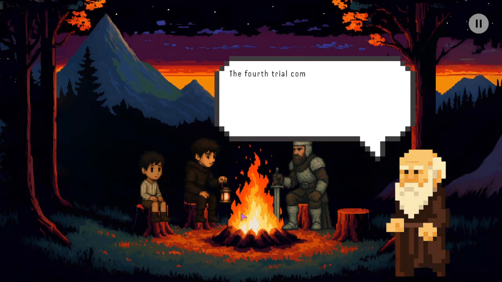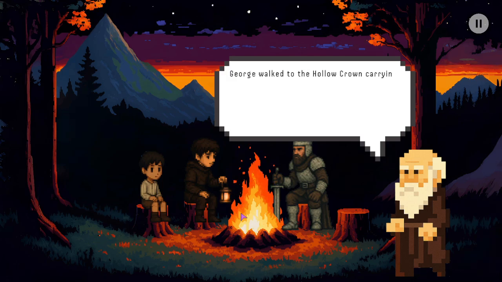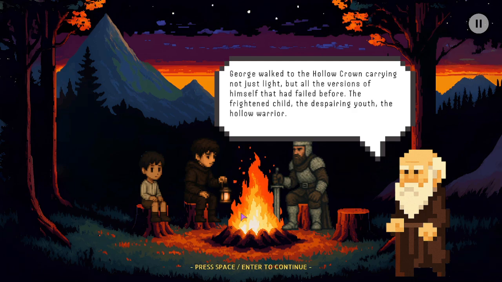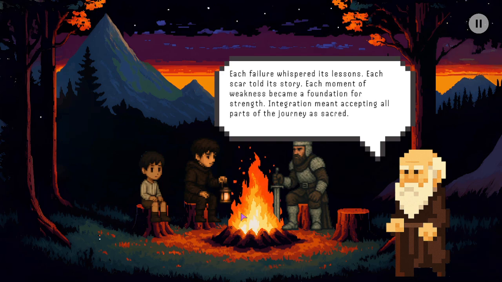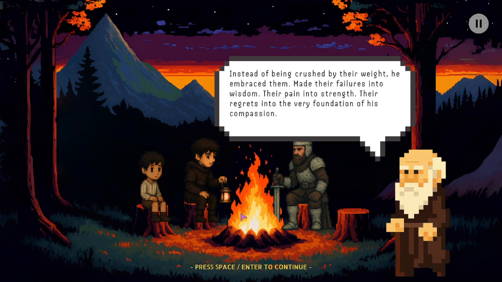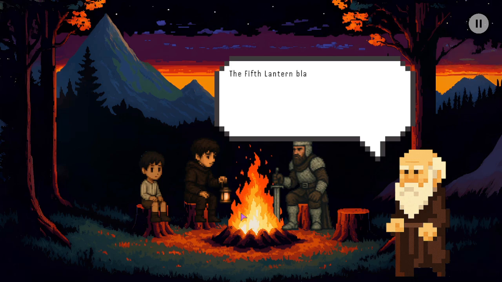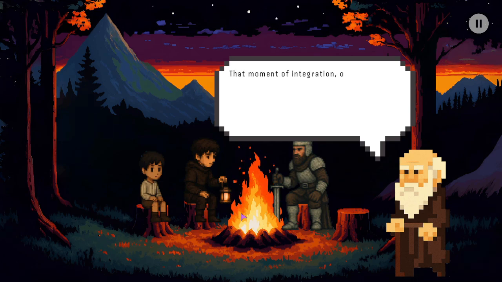The fourth trial comes with understanding, when you gather all the broken pieces of who you were. George walked to the hollow crown carrying not just light, but all the versions of himself that had come before. Each failure whispered its lessons. Each scar told its story. Instead of being crushed by their weight, he embraced them, made their failures into wisdom. The fifth lantern blazed not with magic, but with memory. Not with power, but with understanding. That moment of integration, of wholeness from brokenness, of wisdom from folly.